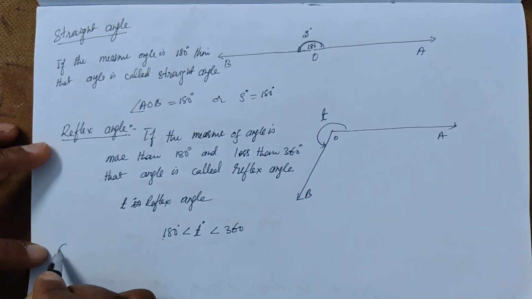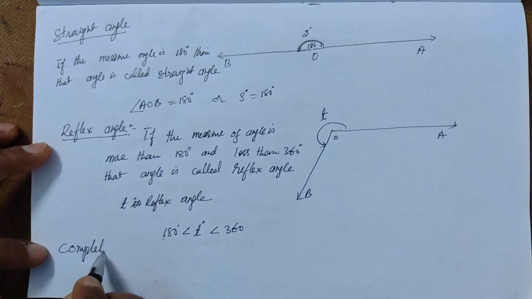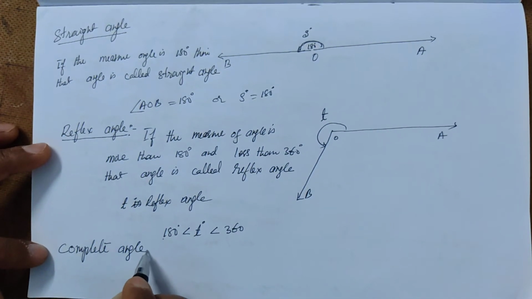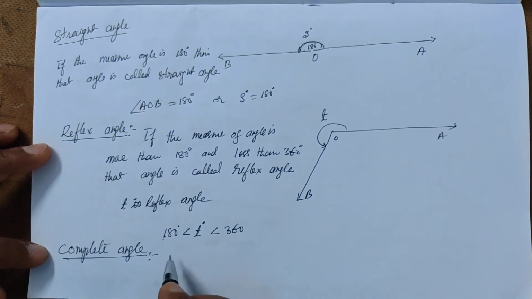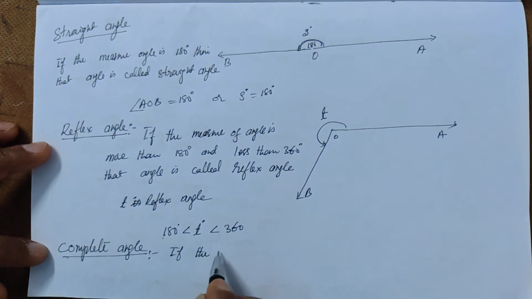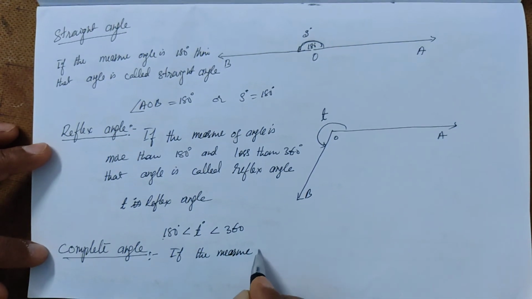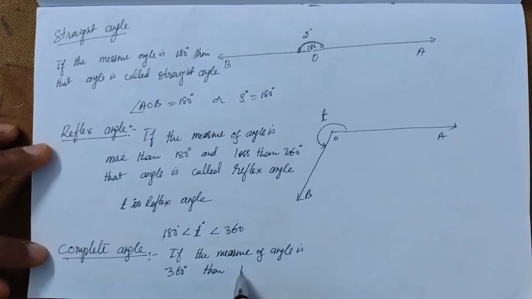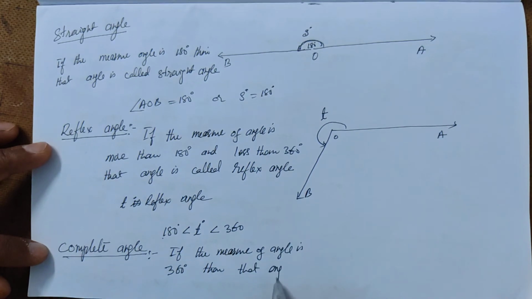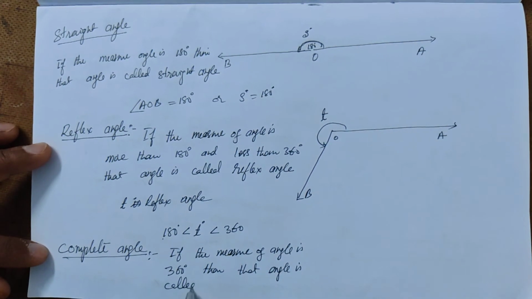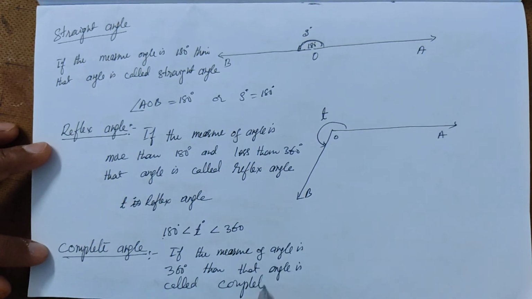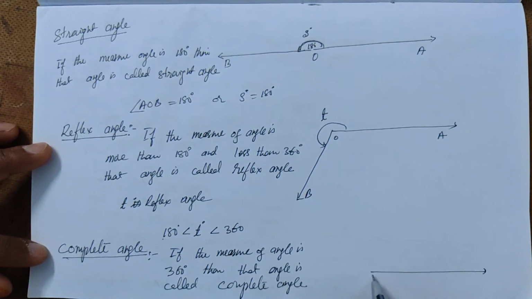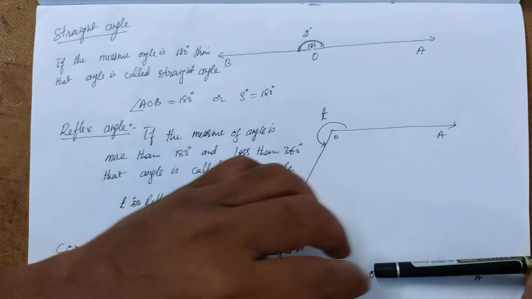Now complete angle. If the measure of an angle is 360 degrees, then that angle is called a complete angle. So this is OA like this.